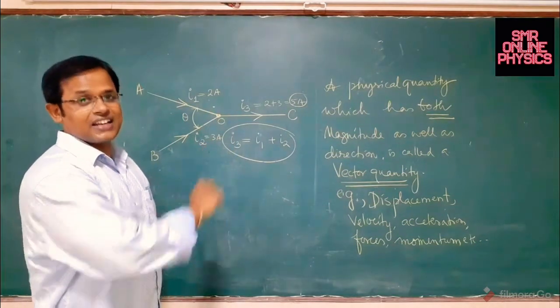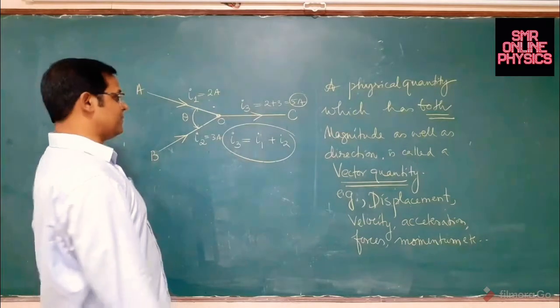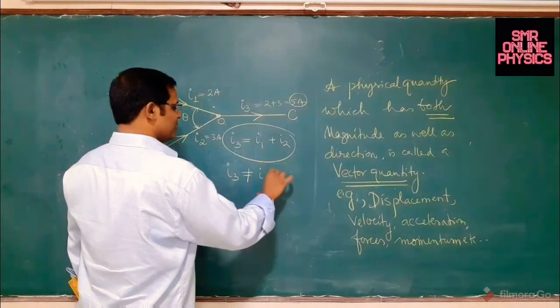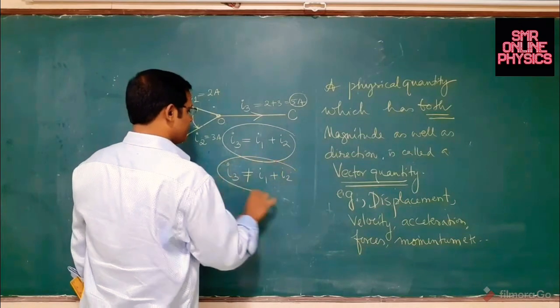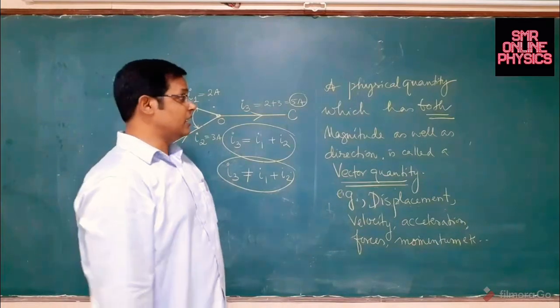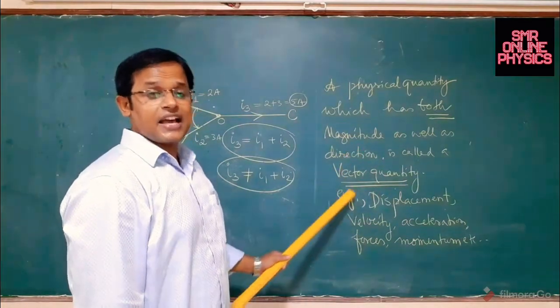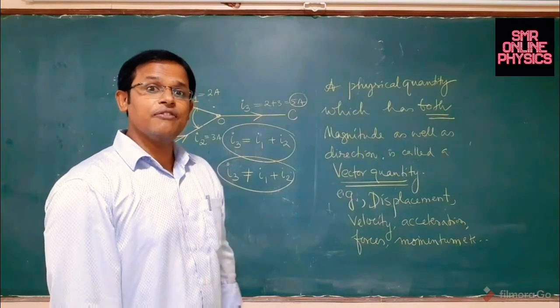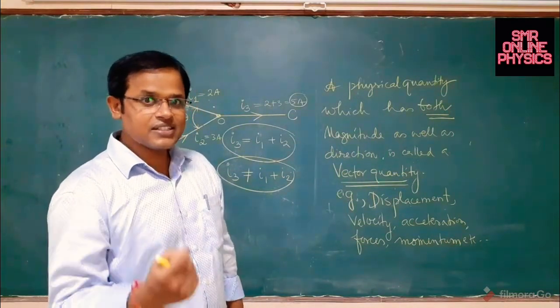If electric current was really a vector quantity, my dear, then I3 would not be equal to I1 plus I2. So it also means that a vector quantity has magnitude, has direction, but also obeys certain rules of vector addition. What is that rule?